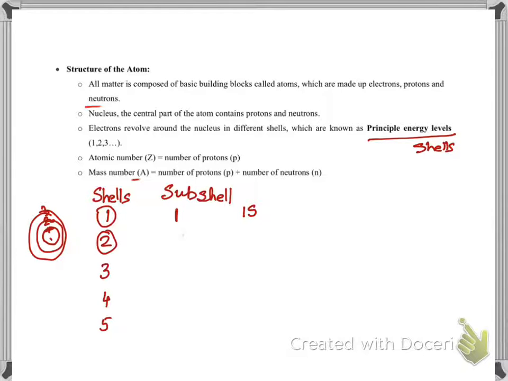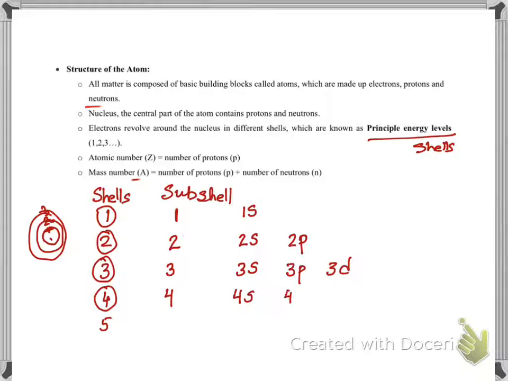The second shell is divided into two subshells, denoted by 2s and 2p. The third shell has three subshells, denoted by 3s, 3p, 3d. The fourth energy level has four subshells: 4s, 4p, 4d, and 4f, and so on.